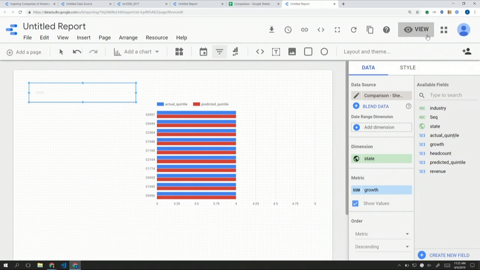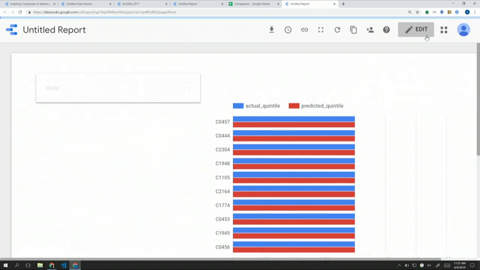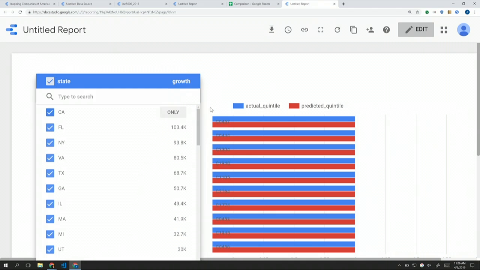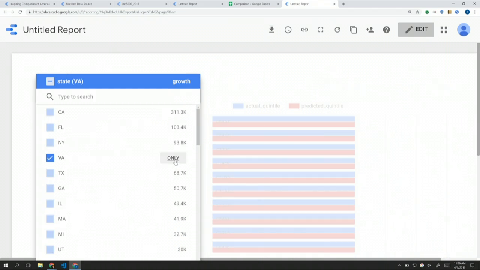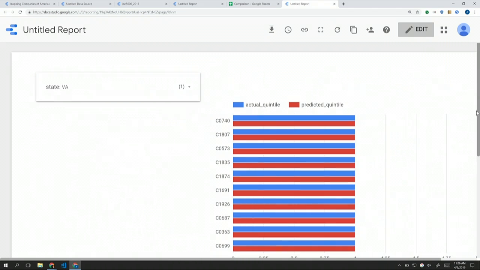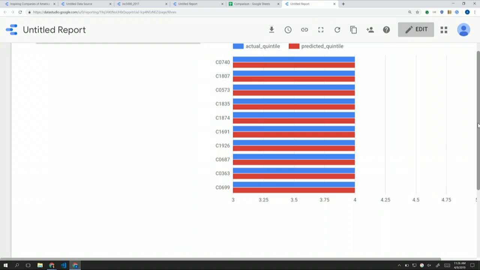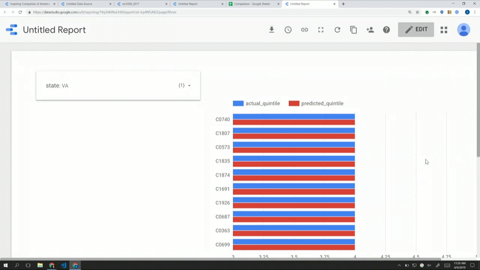View this dashboard. And we should be able to then filter it and see whether there are other data sets where these don't match up. So if we filter for Virginia only, yeah, we got a lot of West Coast, so we'll do a little East Coast. It's still mostly the same. So maybe there's one or two hidden in there.